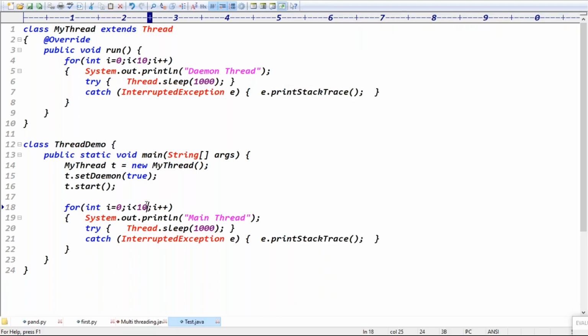But see guys, for the main thread I have given only 2 times. You know what happened here? The main thread will complete in how many seconds, guys? In 2 seconds the main thread will complete, right? For the main thread I have given 2 seconds, then 2 times data is printed. 2 times means it has to wait for 2 seconds, right? It's fine. After 2 seconds, what happened, guys?